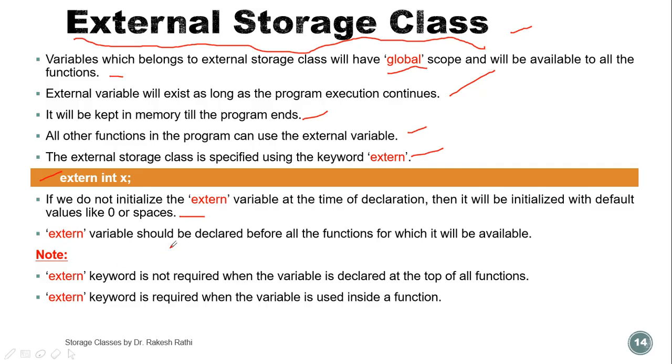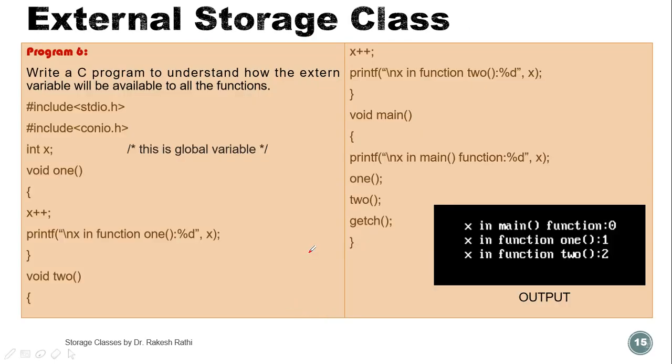An extern variable should be declared before all the functions for which it will be available. The extern keyword is not required when the variable is declared at the top of all functions. So no need of this extern keyword if we declare it outside the main function. The extern keyword is required when the variable is used inside a function. Now this is the example.